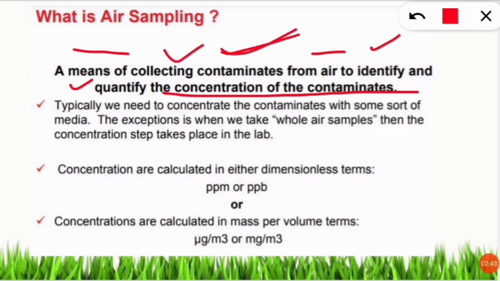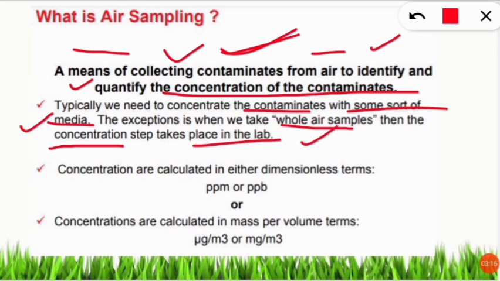Next is, typically we need to concentrate the contaminants with some sort of media. Directly, some of the contaminants we can't take for air sampling, so we should mix them with certain media, which can be liquid or gel media, to know the contaminants present in the atmosphere. The exception is when we take a whole air sample. If you want to know the whole composition of the atmosphere, we do not use the concentration step in the field. This concentration step takes place in the lab when we are considering a whole air sample, because we have to know all the components present in the air.